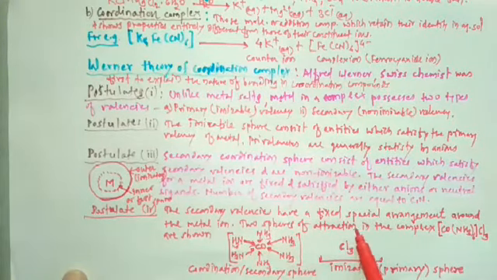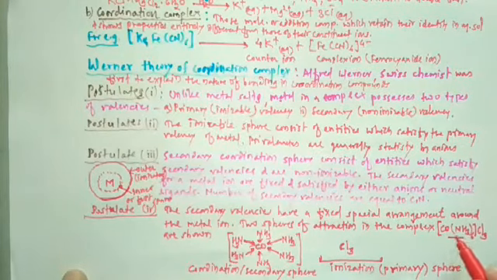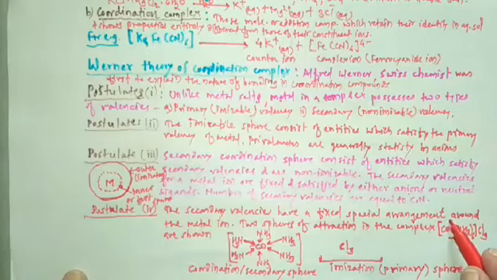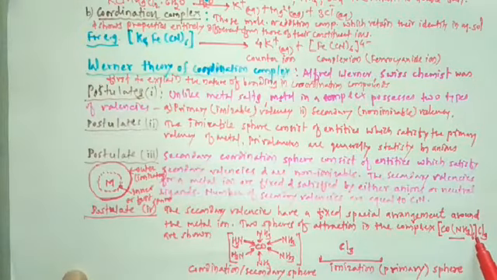So these are the two spheres of attraction in a complex. Let's study one example, Co(NH3)6 Cl3. Consider this complex. The two spheres of attraction in the complex Co(NH3)6 Cl3 are shown as follows.